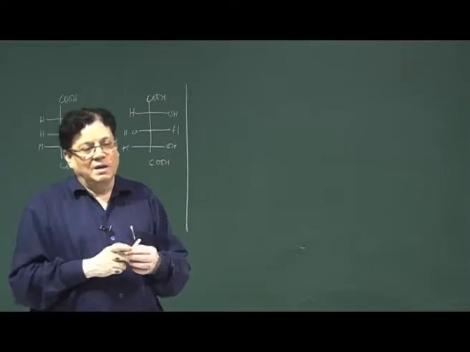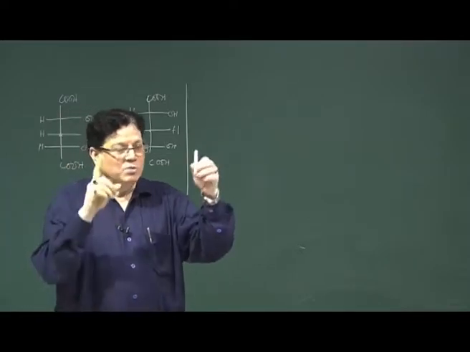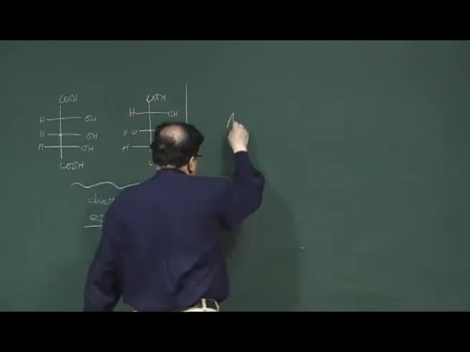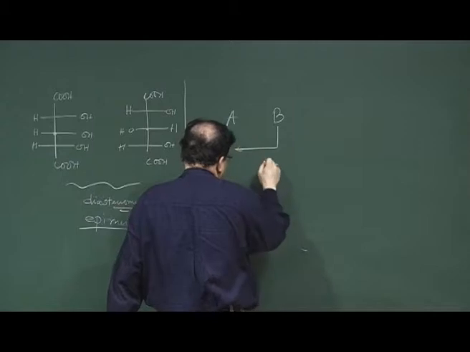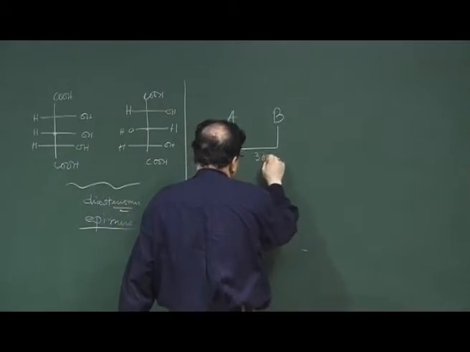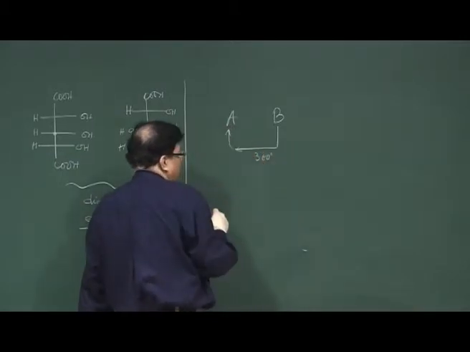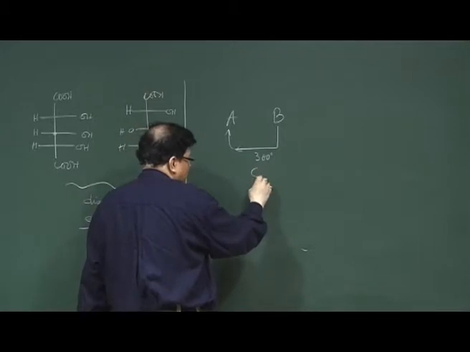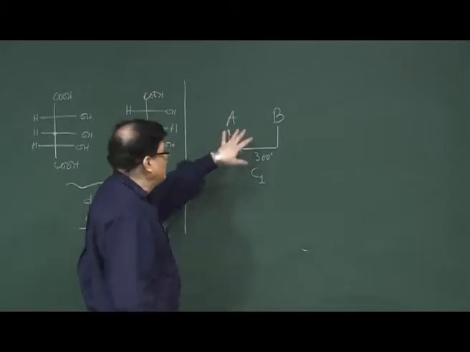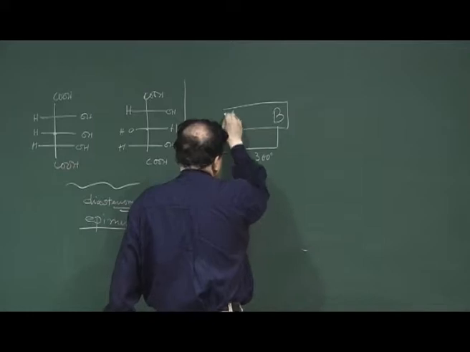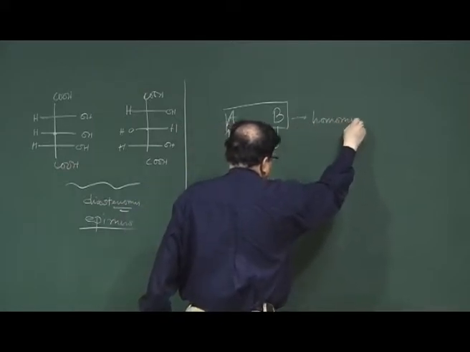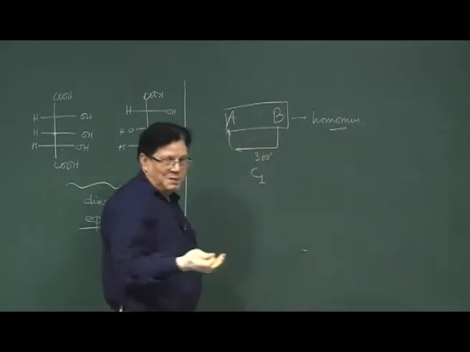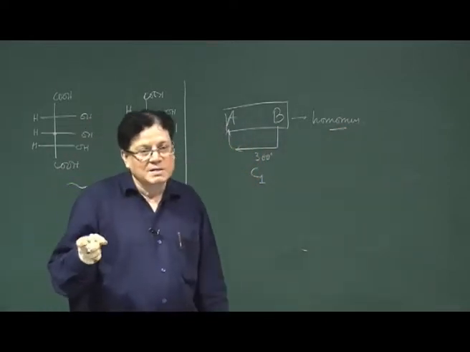That means, if there are two molecules A and B, and if I rotate molecule A by 360 degrees around an axis and I get B, that means it has got C1, then these two will be called homomers. So, homomers are basically the same molecules which are related by C1 symmetry.